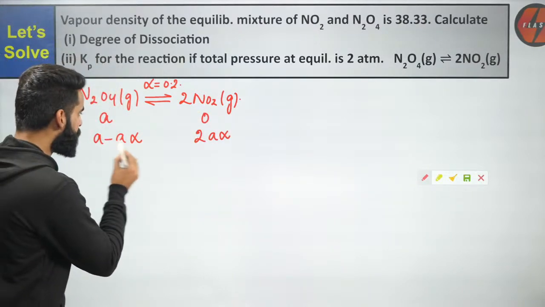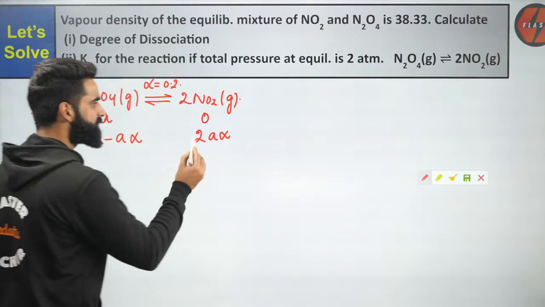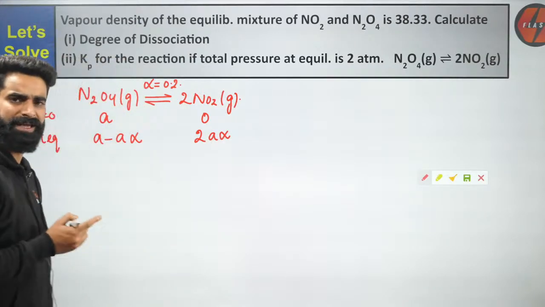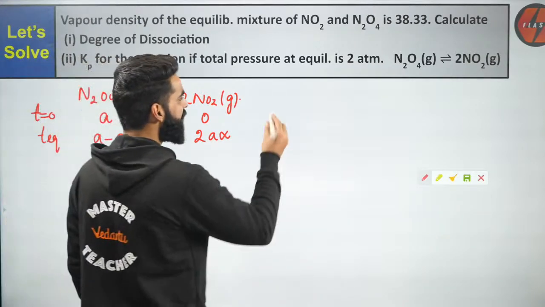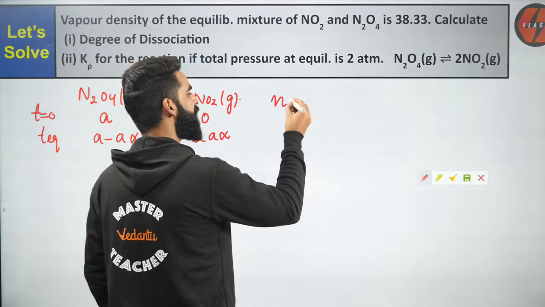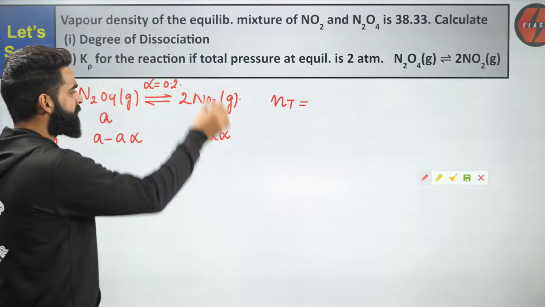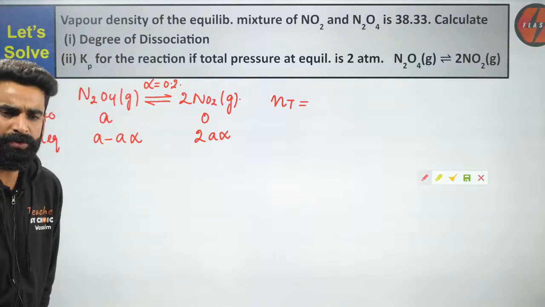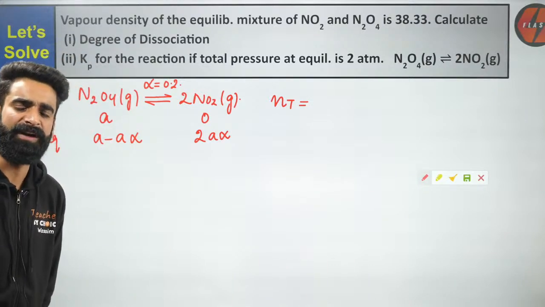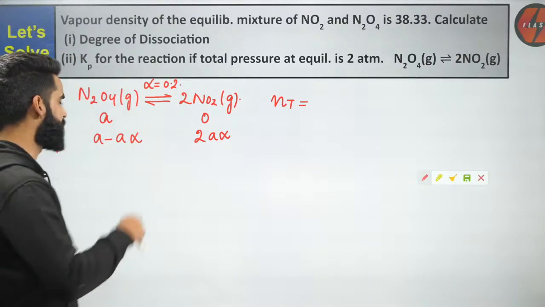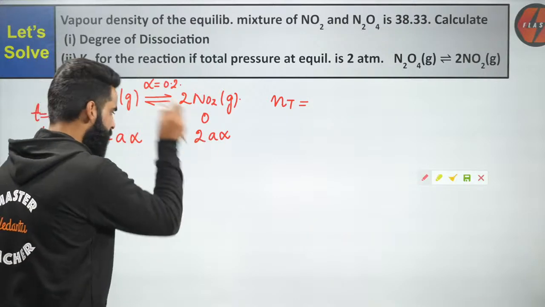So these are the moles of N2O4 at equilibrium. These are the moles of NO2 at equilibrium. Now, if I ask you how many total moles are there in the container at equilibrium? First of all, this reaction is taking place in a closed container. How many total moles are present there at equilibrium? I'll say A minus A alpha plus 2A alpha.